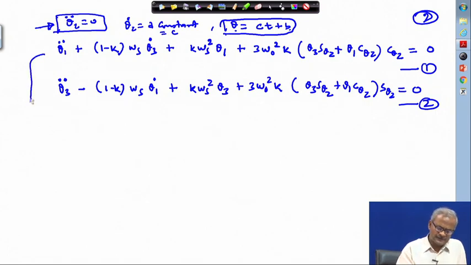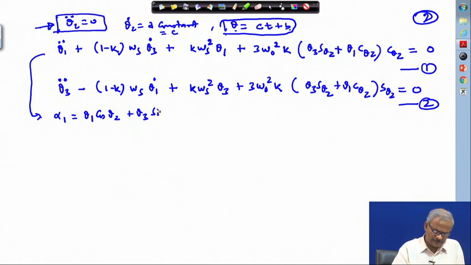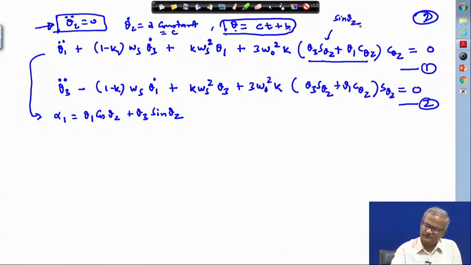In this context, then we wrote alpha 1 equal to theta 1 cos theta 2 plus theta 3 times sin theta 2. So, basically this part we are taking from this place, theta 3 sin theta 2, and similarly cos theta 2, and theta 1 times cos theta 2, this part is written here in this place.